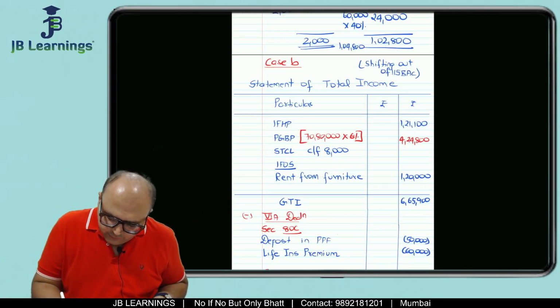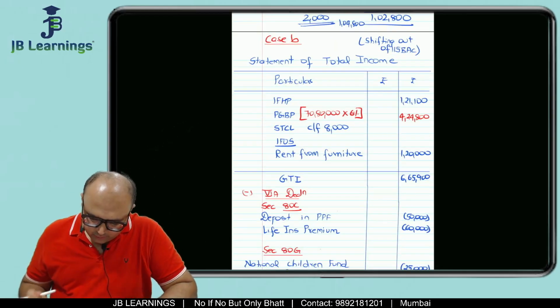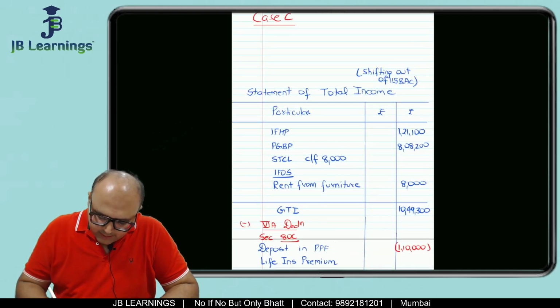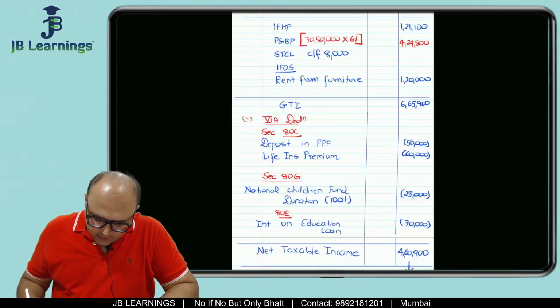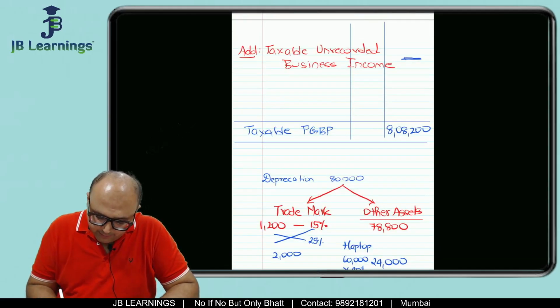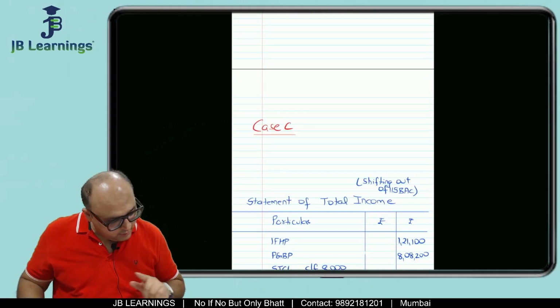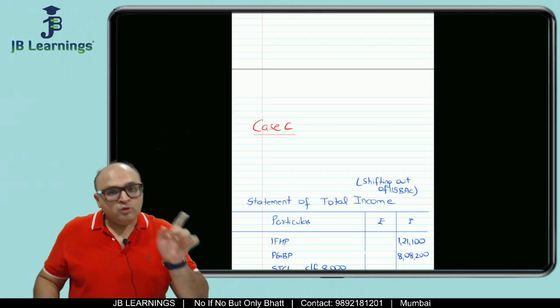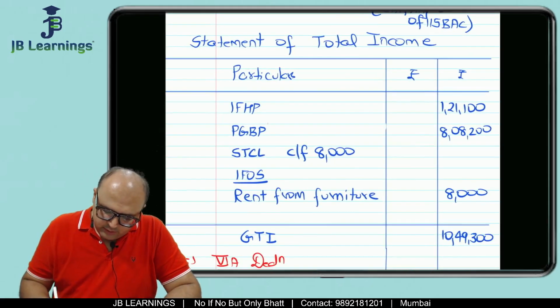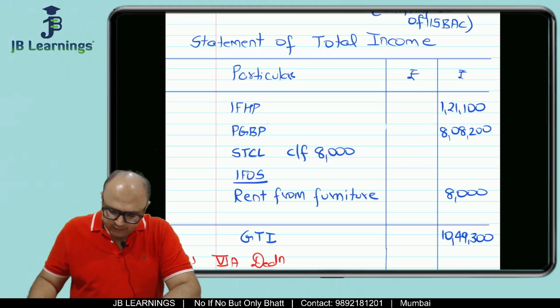So see, if you shift out, your income will remain the same only. Chalo, let us cross verify. Is house property same? Yes. Is PGBP same? Yes. See, the original PGBP would be applicable, 8,08,200, not the presumptive one, because they are saying PGBP is as per normal provisions. This is not the presumptive one.